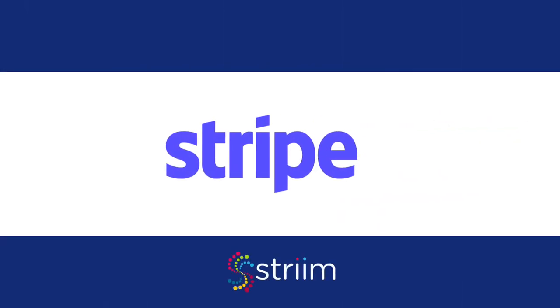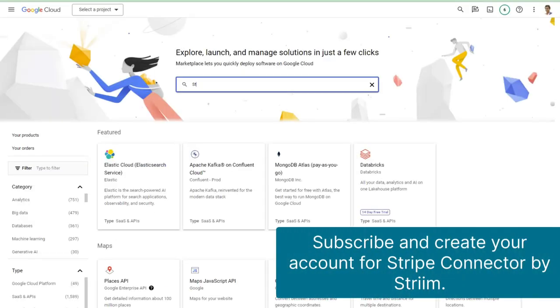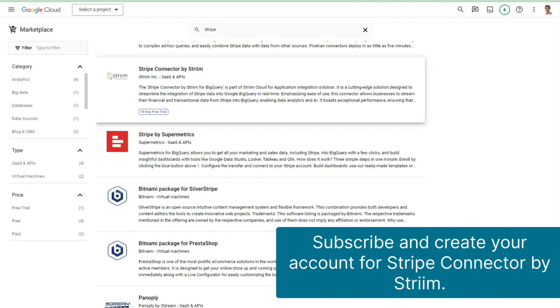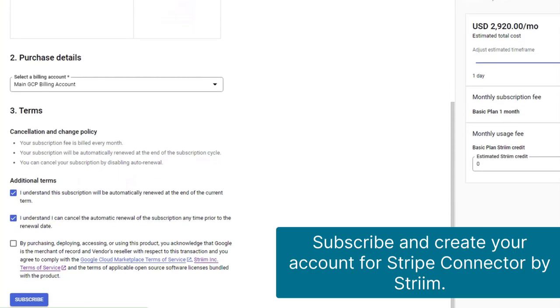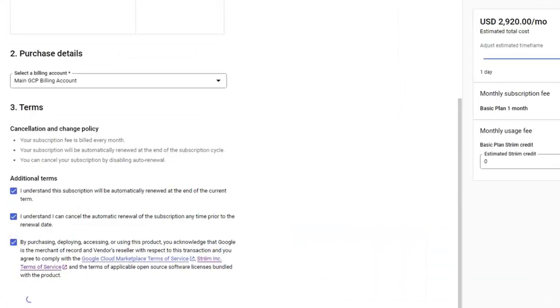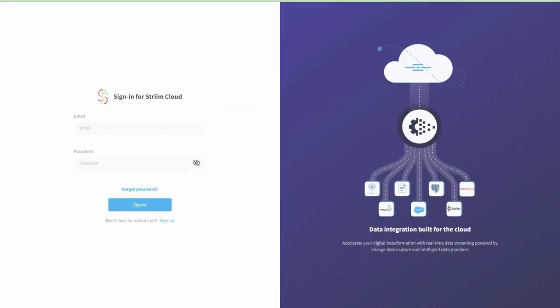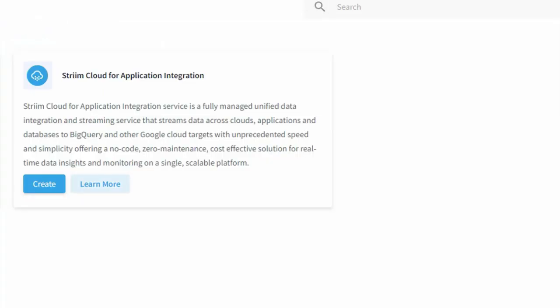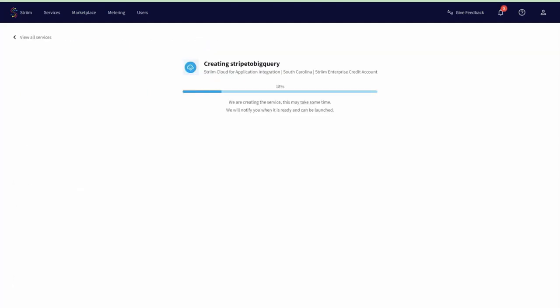With Striim's Stripe connector, Acme Corp can solve this problem in a few simple steps. First, Acme Corp will need to subscribe and sign up for a Striim account from their marketplace. Once successfully logged in, Acme Corp will create a service where a dedicated single-tenant infrastructure will be created for them. After a service is created, they will launch it to create a data pipeline.